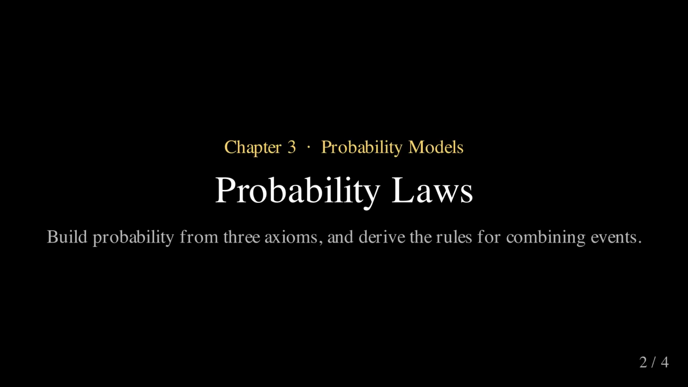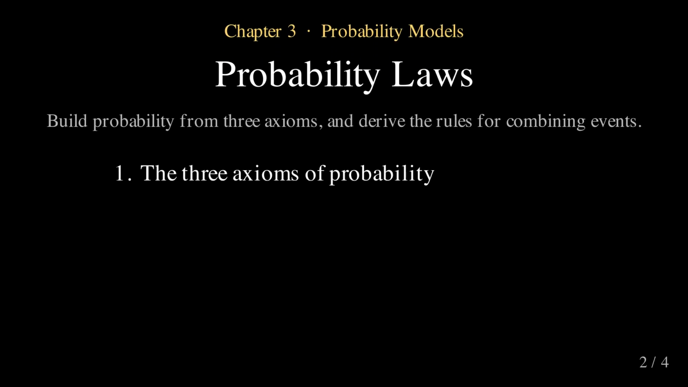In the last video, we built sample spaces and events, the stage every experiment plays out on. Now we put numbers on those events. A probability law is the rule that assigns each event its likelihood, and remarkably, it rests on just 3 axioms.